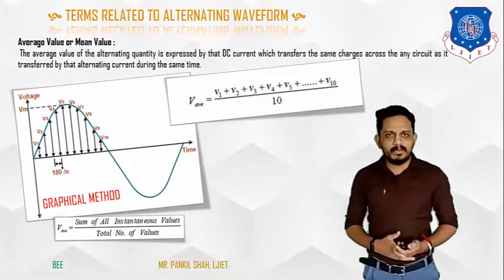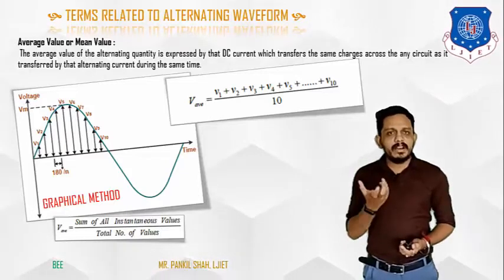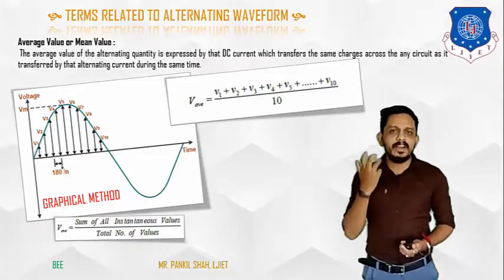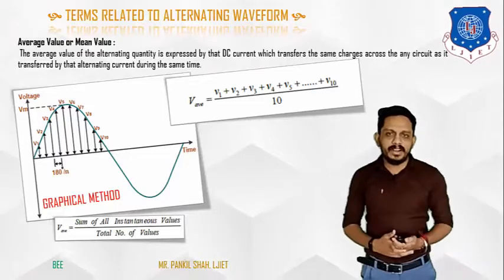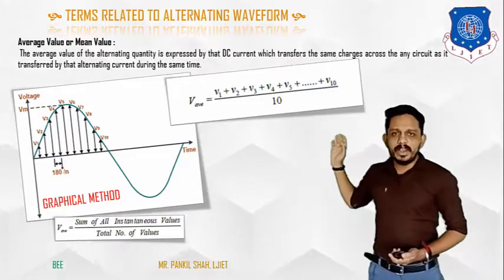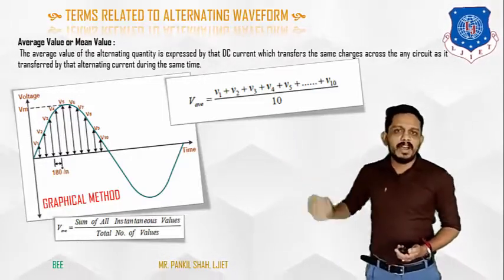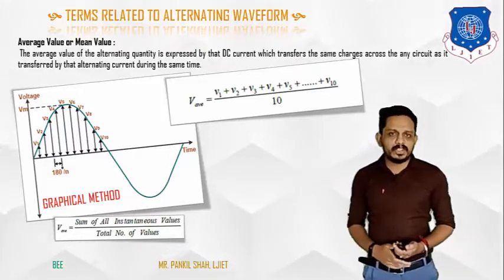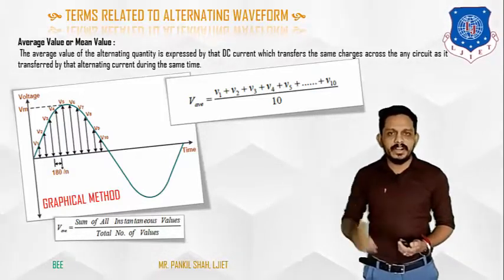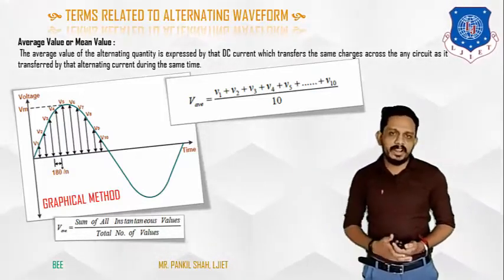So for that, we take either the positive half cycle or the negative half cycle to find the average value. Here we have considered one positive half cycle, and in this positive half cycle we have taken a time interval of 0 to 180 degrees.